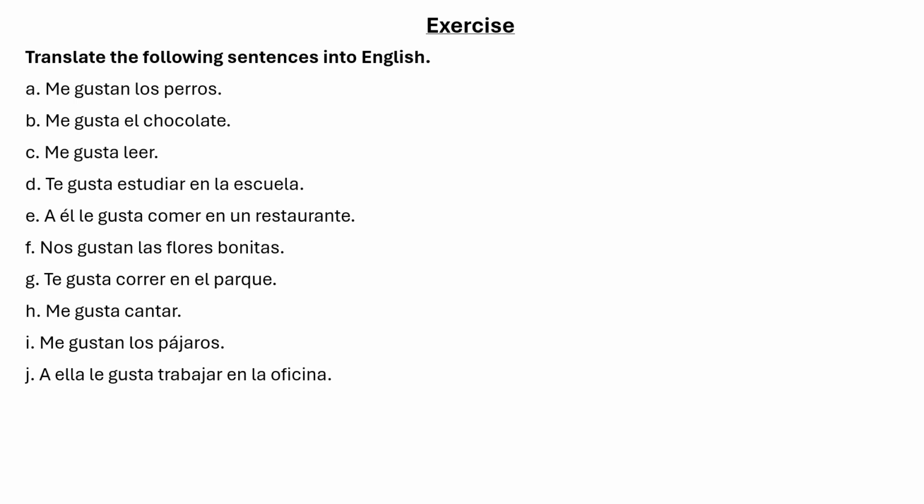Is the dogs, los perros. So therefore, the correct conjugation of verb gustar is going to be gustan and not gusta just because it is me. Okay, so me gustan los perros would translate to I like the dogs. Okay, now you do B to J by yourself. You can pause the video and then write each answer clearly in English, and then we can see the answers.